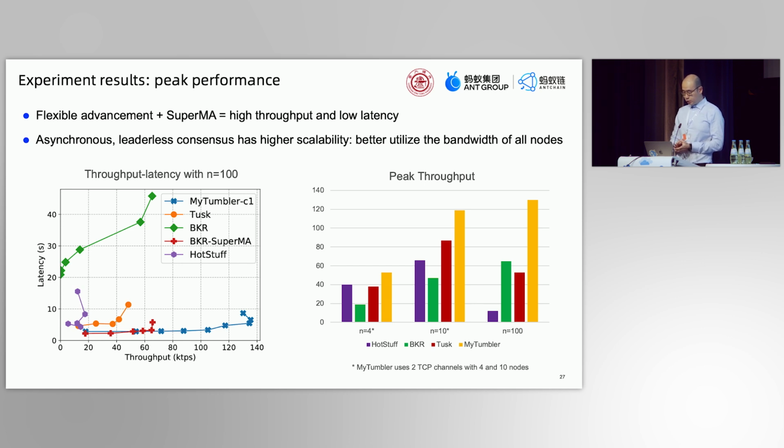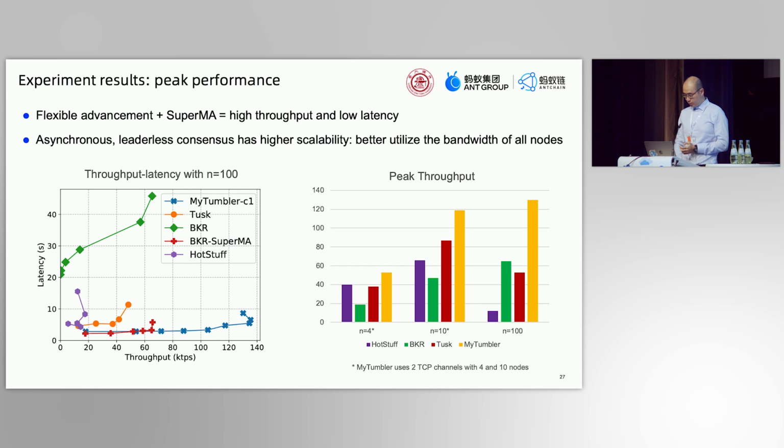The right figure shows the peak throughput with 4 nodes, 10 nodes, and 100 nodes. We can see that with 100 nodes, the performance of HotStuff degrades because it is a leader-based consensus, where the leader becomes the bottleneck. Surprisingly, Tumbler and BKR both have an increasing trend of throughput when the node size grows.